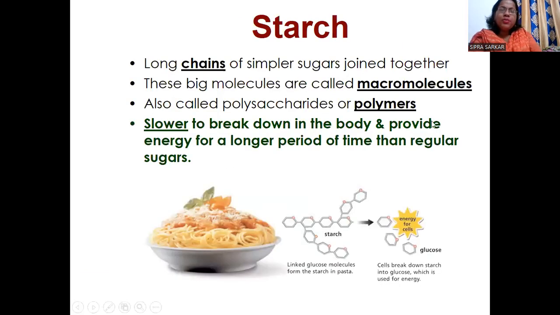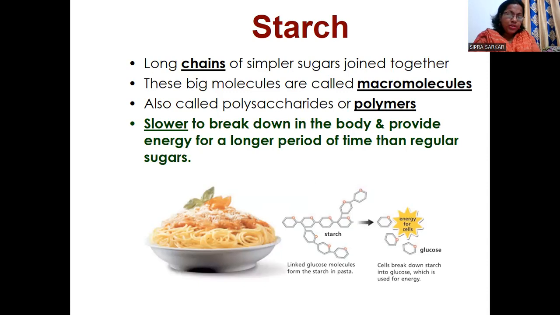Now coming to starch, that is the complex structure. A long chain of simple sugars joined together, and these big molecules are called macromolecules, like starch and rice. These are also called polysaccharides or polymers. They are slower to break down in the body and provide energy for a longer period of time than regular sugars.